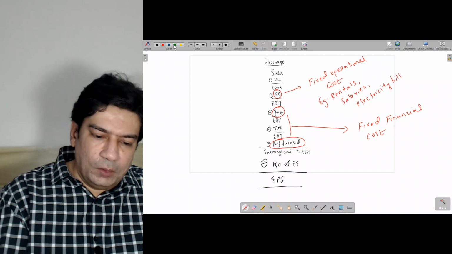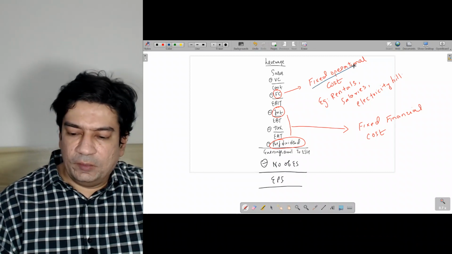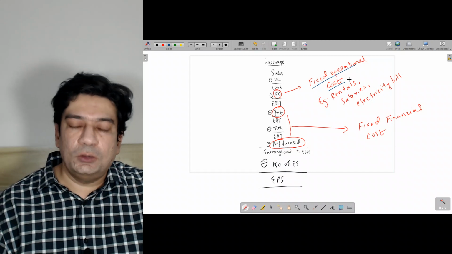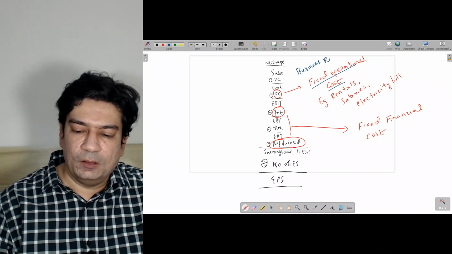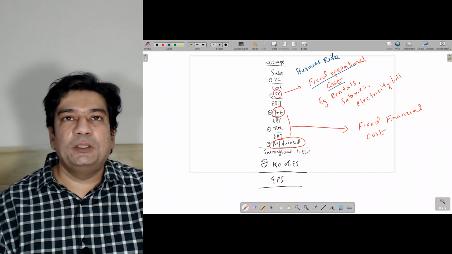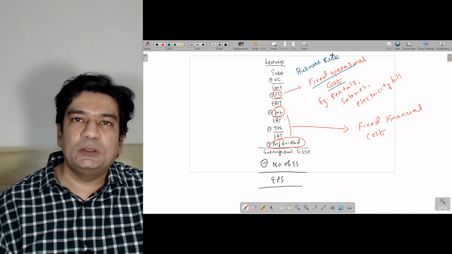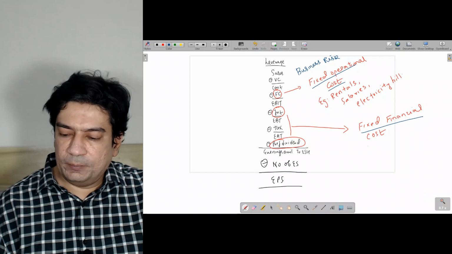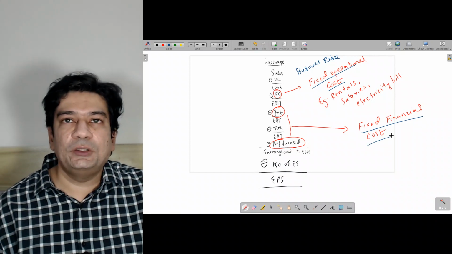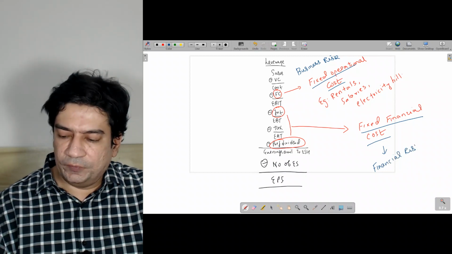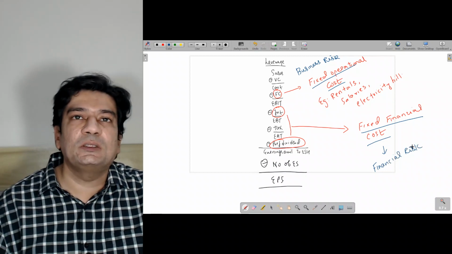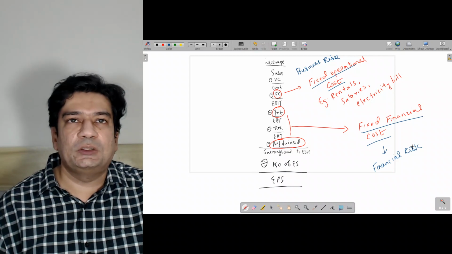Now when I talk about the fixed operational cost, I'm also talking about the business risk. And when I'm talking about the fixed financial cost, I will be talking about the financial risk. So these are the two different types of risk the business is going to face.